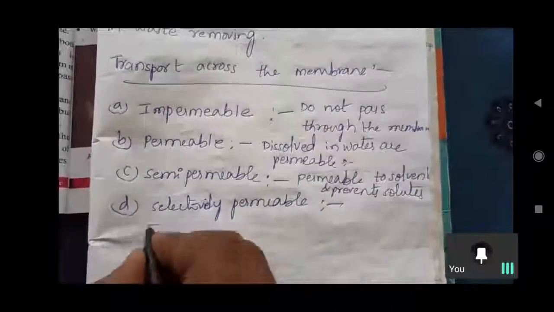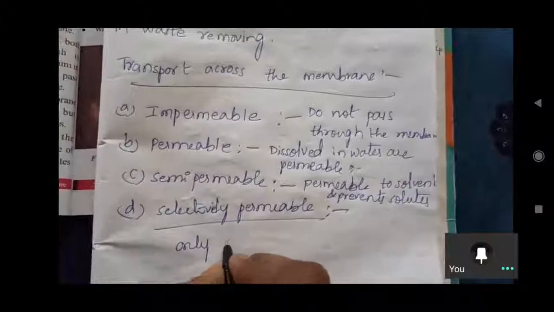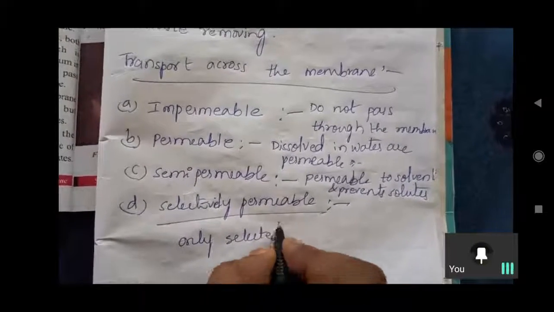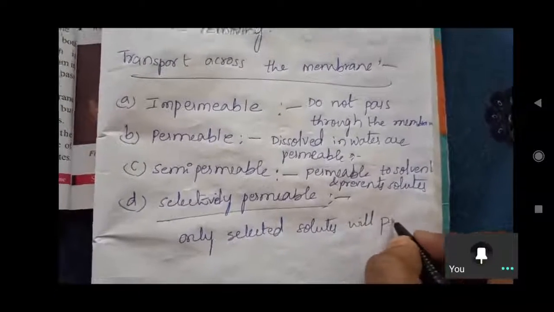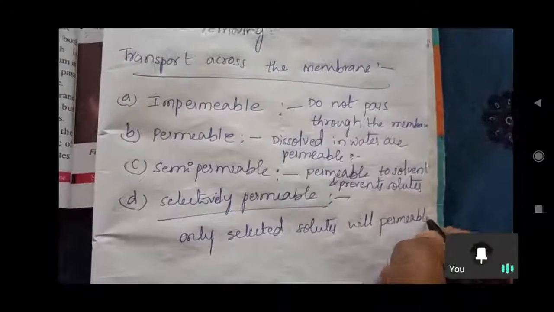Selectively permeable means only selected solutes will be permeable. Like that. Okay?